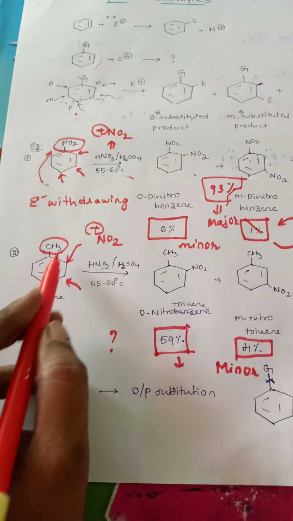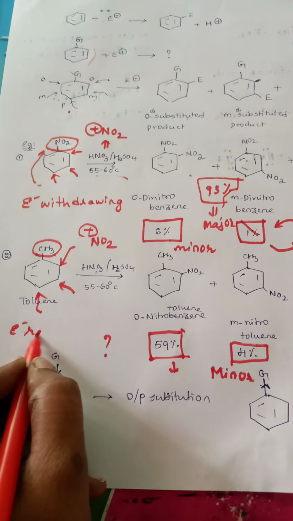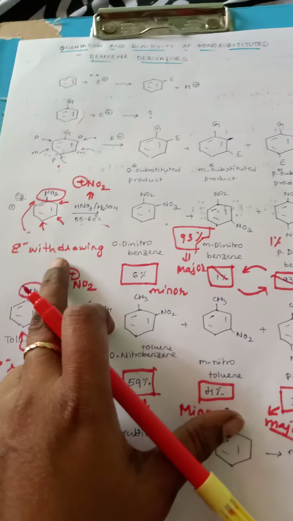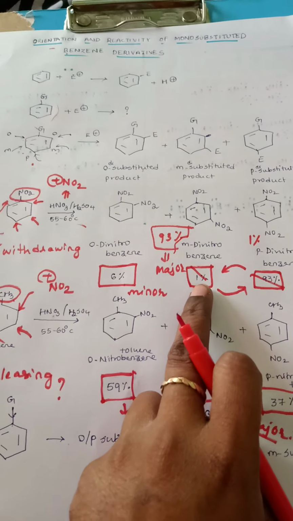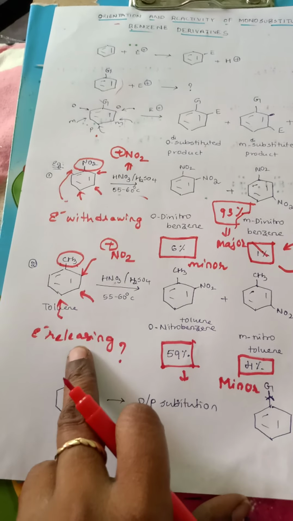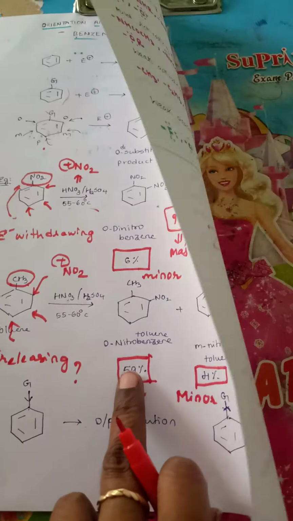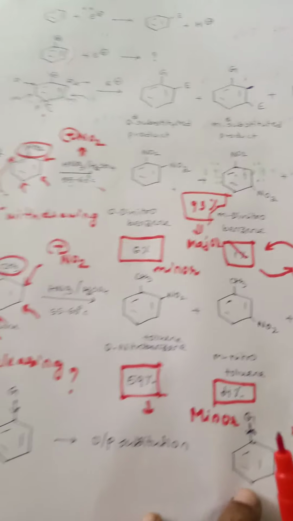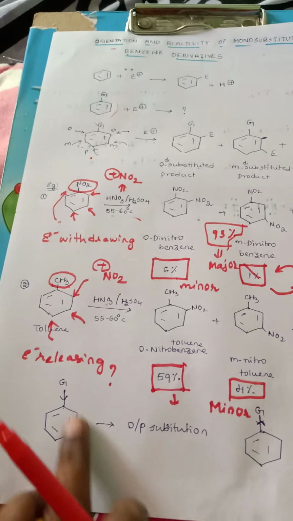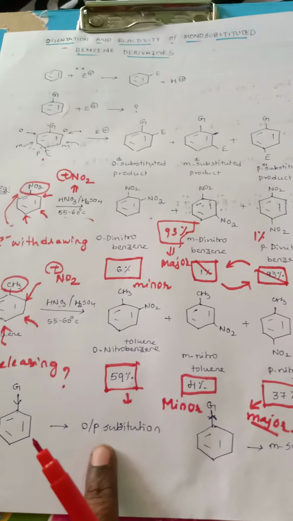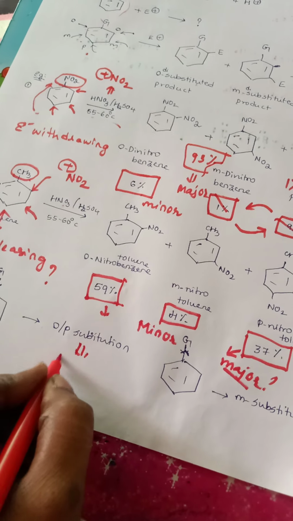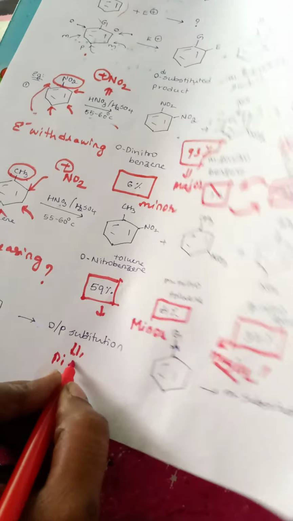Whereas here G is a methyl group, which is an example of an electron releasing group. So we can understand that if electron withdrawing groups are present, then meta will be the major product. If electron releasing groups are present, then ortho and para will be the major products. So all electron releasing groups, which release electrons to the benzene ring, favor ortho para substitution, and they are called ortho para directors.